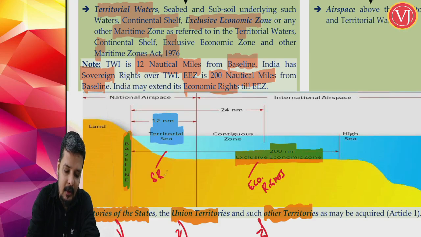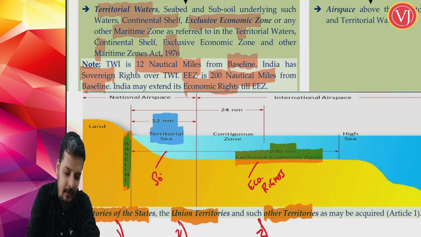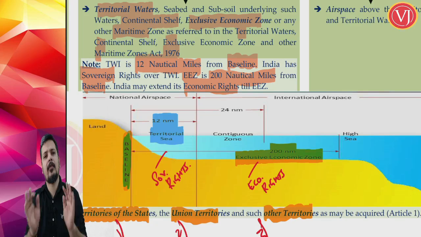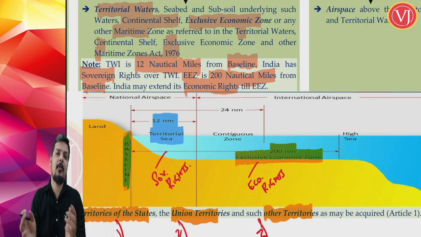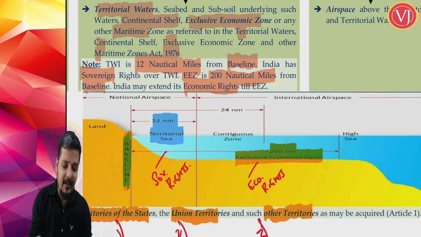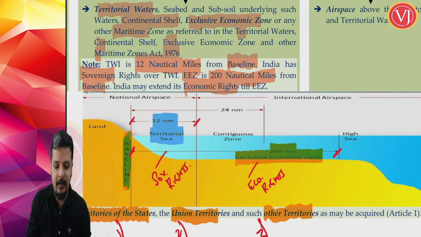So when you talk about territorial waters of India, that is 0 to 12 nautical miles, you have sovereign rights, which means exclusive rights, full rights. It is part and parcel of India, right? Territorial waters will always be part of India. But exclusive economic zone again starts from 0. Territorial waters is 0 to 12. Exclusive economic zone is 0 to 200.